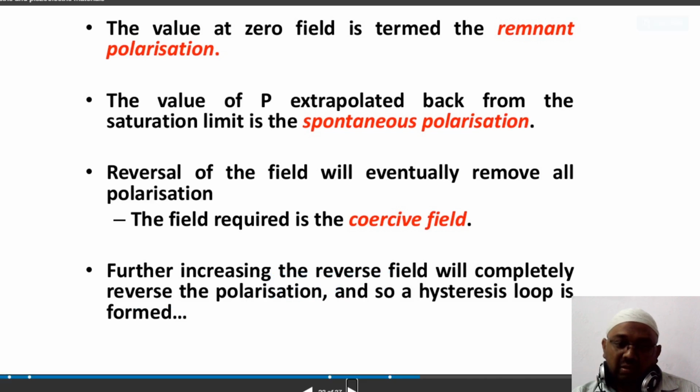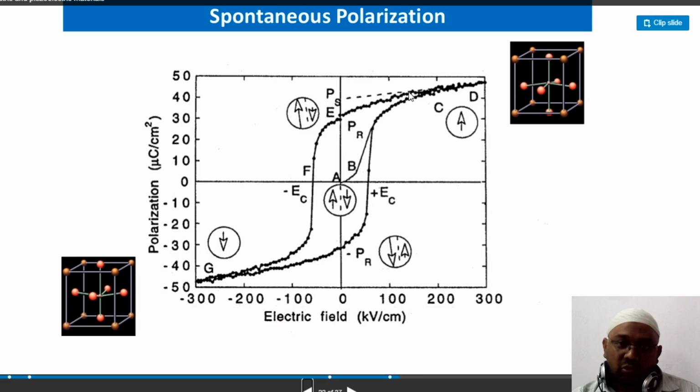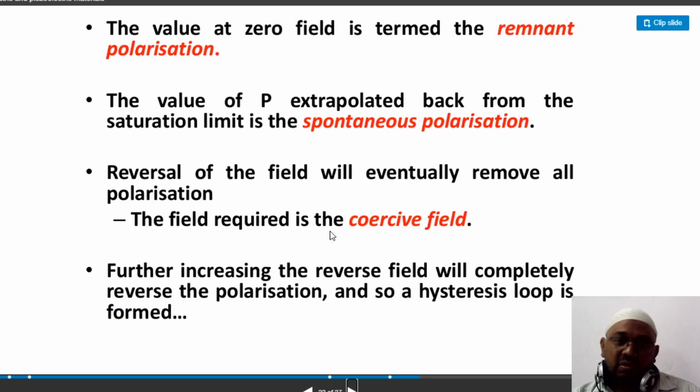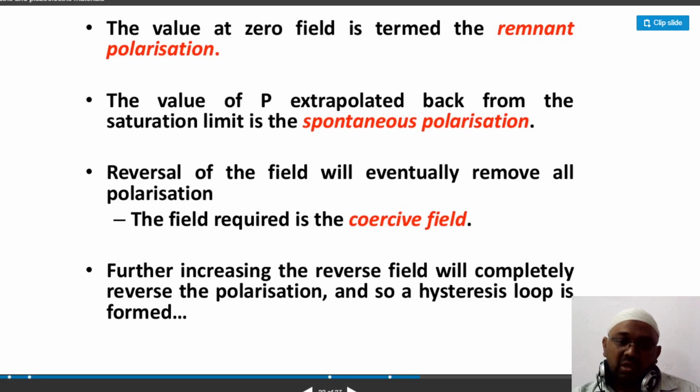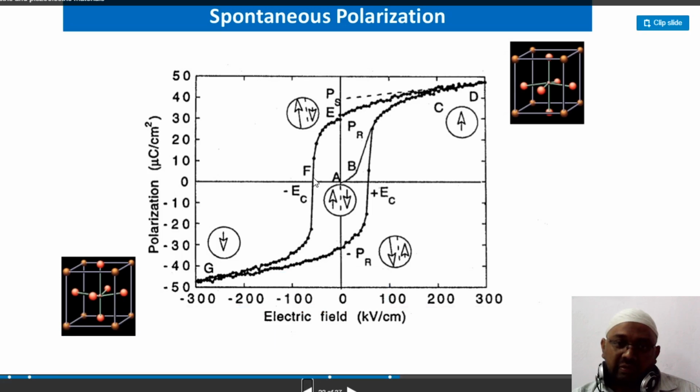In the figure you can see there is a polarization here; it is not following this path, it is following this path. This reversal of the electric field, eventually removing the polarization, is called the coercive field. Further, if you increase that reverse field, completely reversed polarization occurs, and again it takes this particular path.